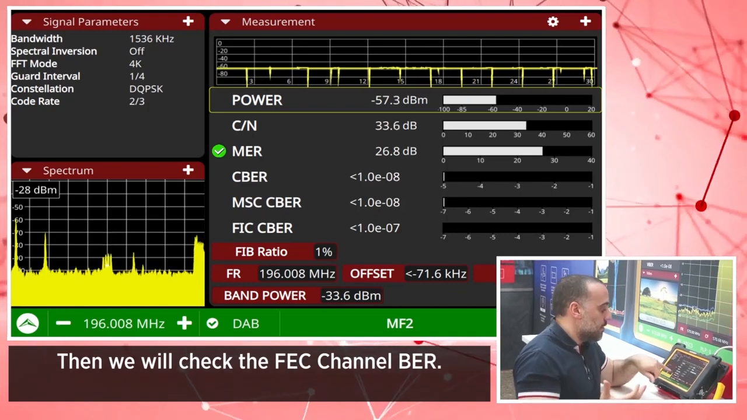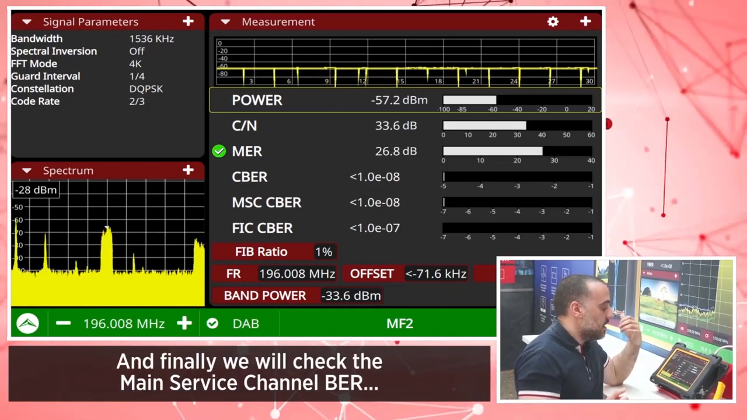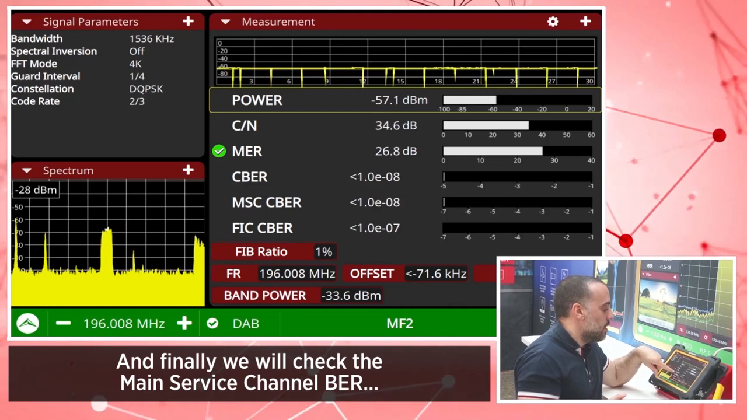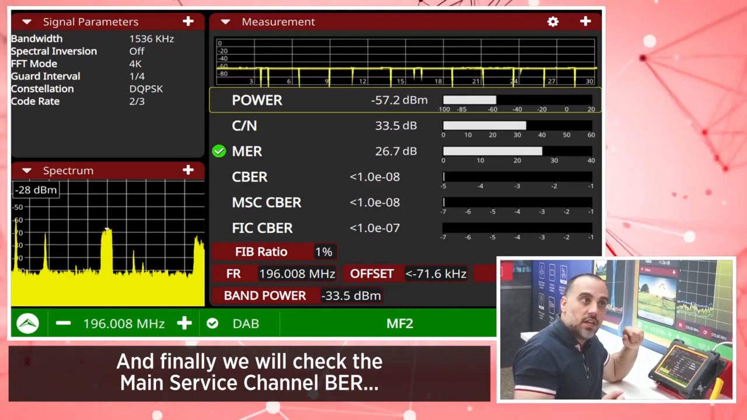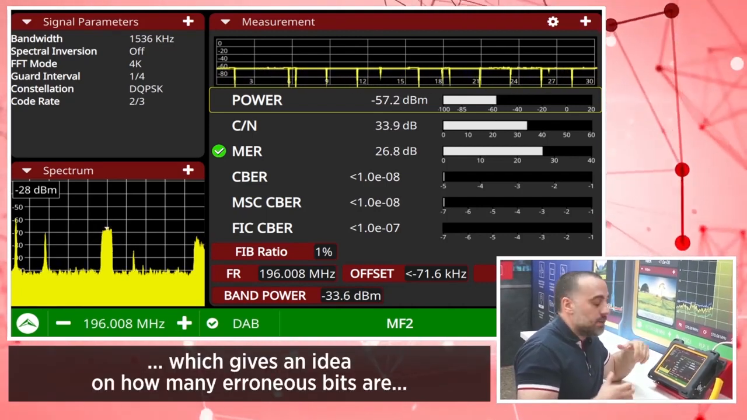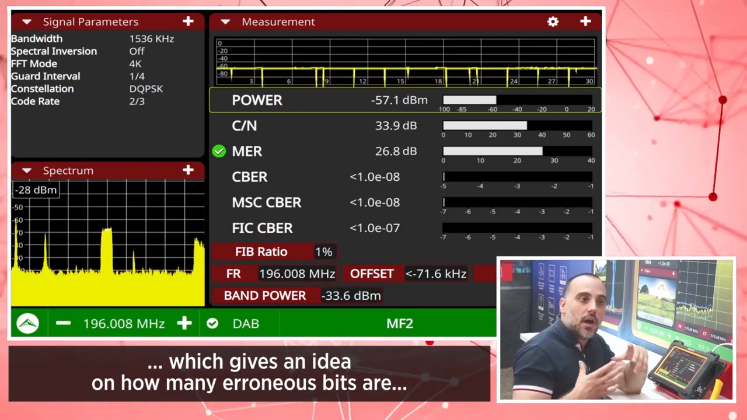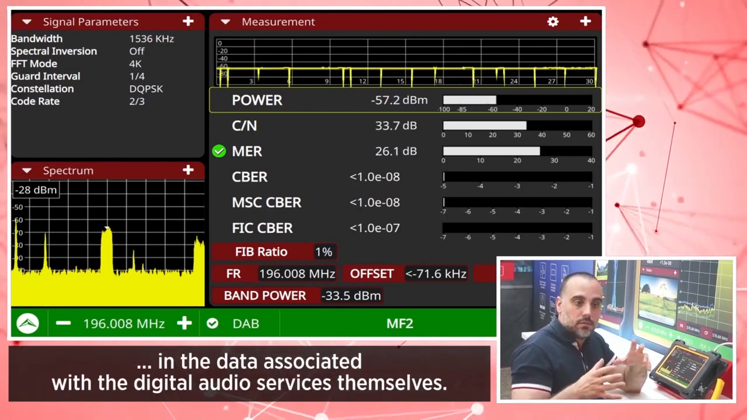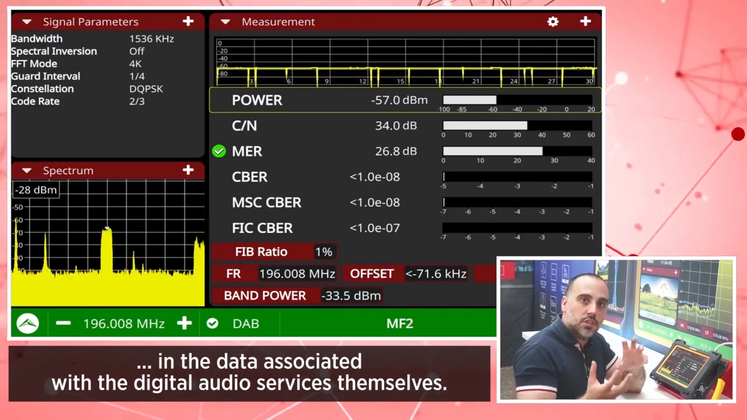Then we will check the FIC channel BR, and finally we will check the main service channel BR, which gives us an idea of how many erroneous bits are in the data associated with the digital audio services themselves.